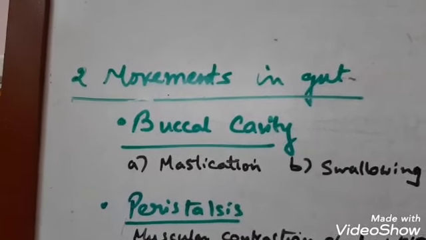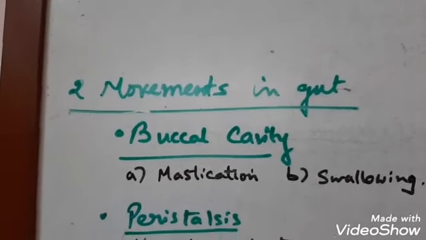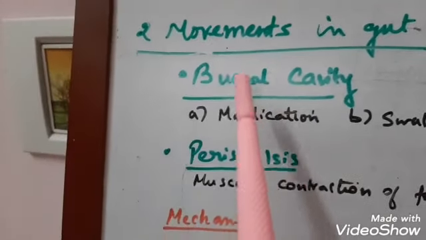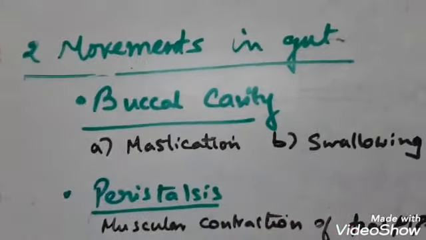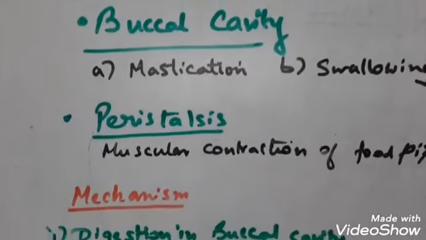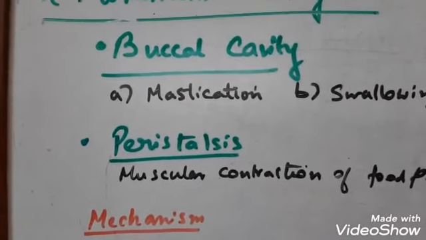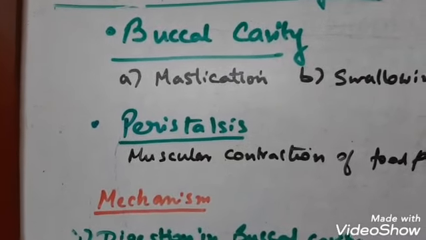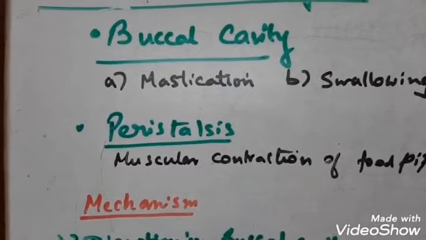Now the alimentary canal or the gut shows the following movements. First is in the buccal cavity, where mastication of food takes place. Mastication means chewing, so the food is broken into smaller pieces by the movement of the teeth.